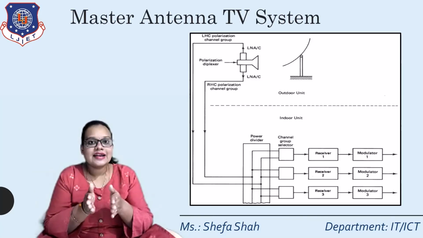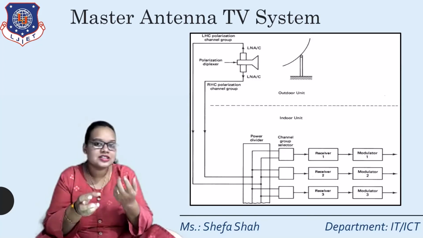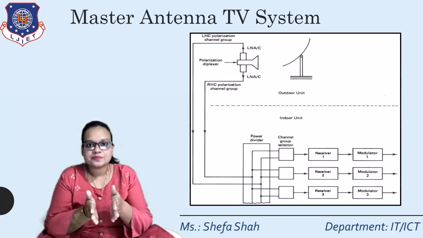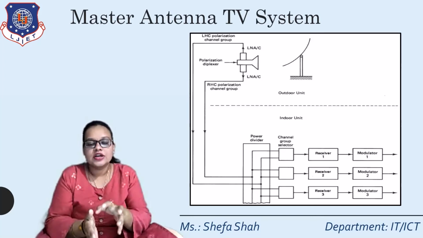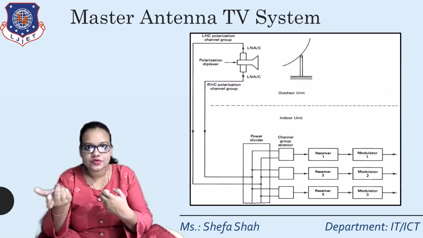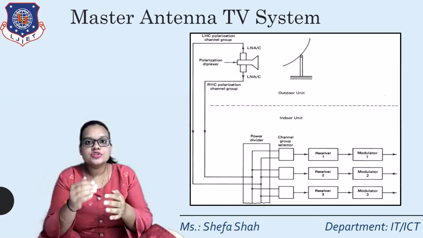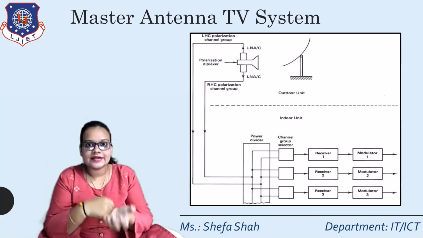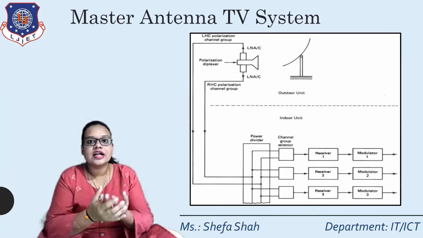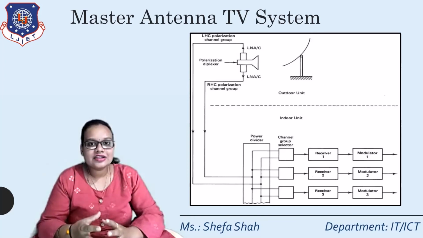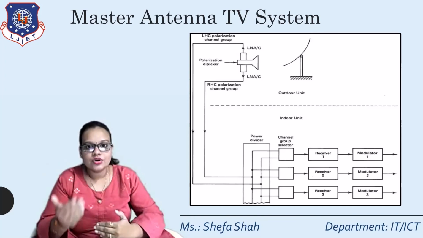This master antenna TV system is used in a small area, for example the building we have taken, where only a small number of people are interested in watching. So what we can do is build one master antenna on the top of the building, and from this, individual receivers are given to each and every house. As per their interest, they can watch their channel with the help of their own receivers. As you can see in the figure, it also has an outdoor unit and indoor unit.